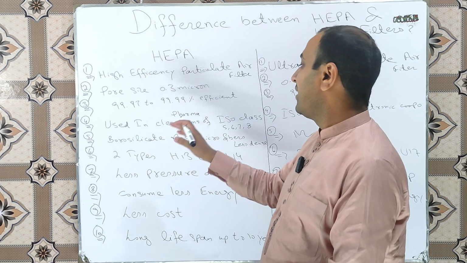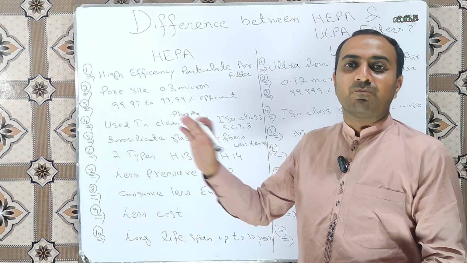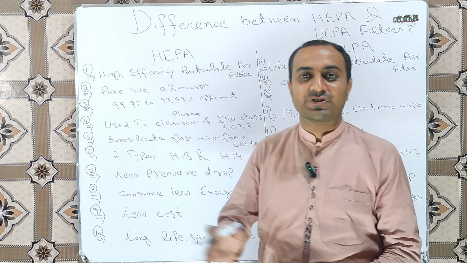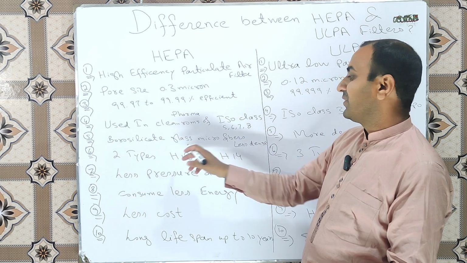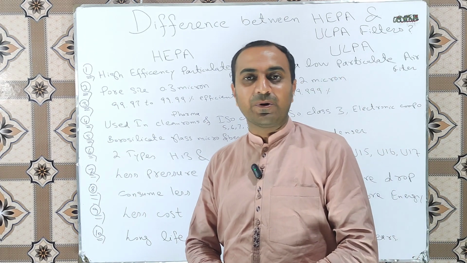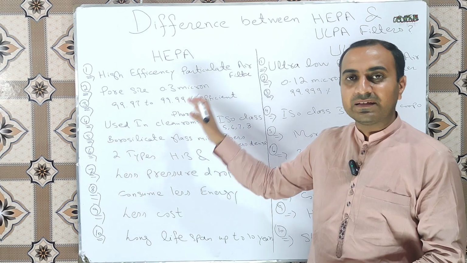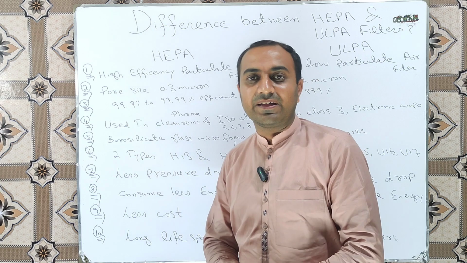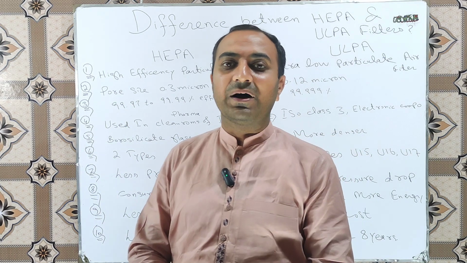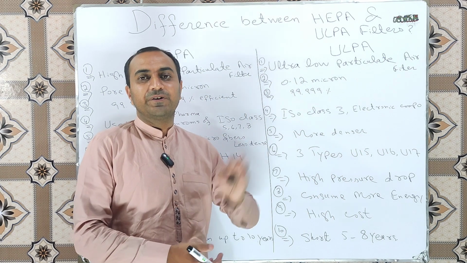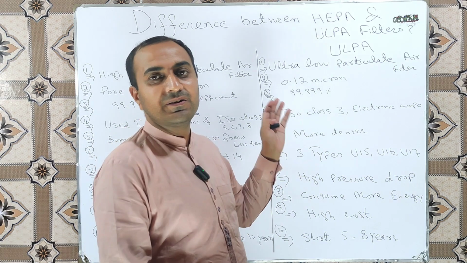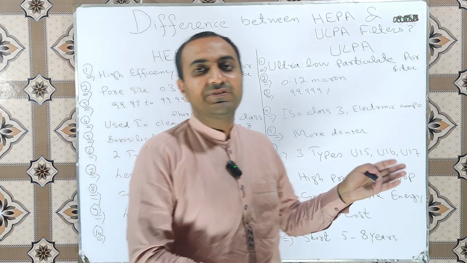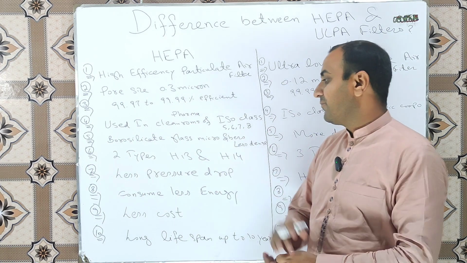Next difference is the material of construction. Both HEPA and ULPA filters are constructed from the strands of borosilicate glass microfibers, but the difference is that in the HEPA filters, these strands are randomly arranged and these are not much denser, but in ULPA filters, these randomly arranged borosilicate microfibers are more dense as compared to the HEPA filters.